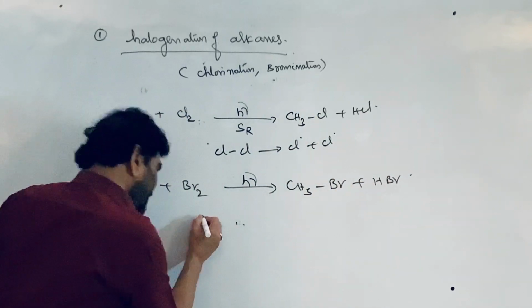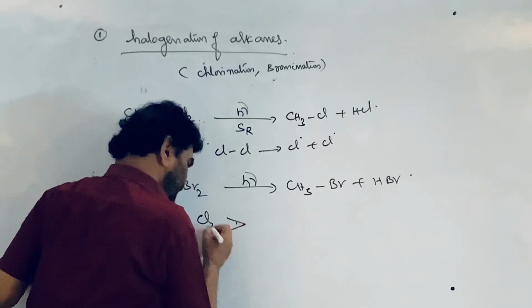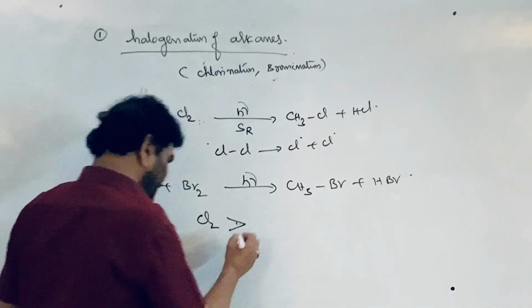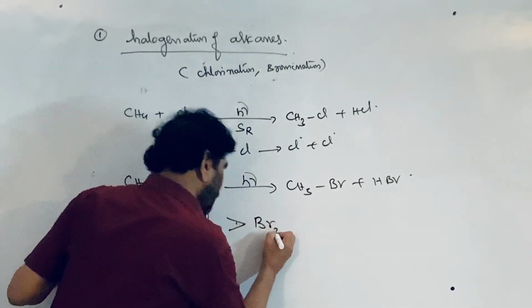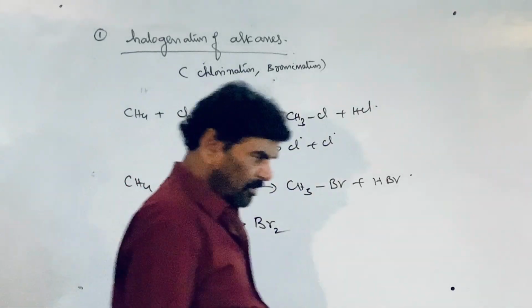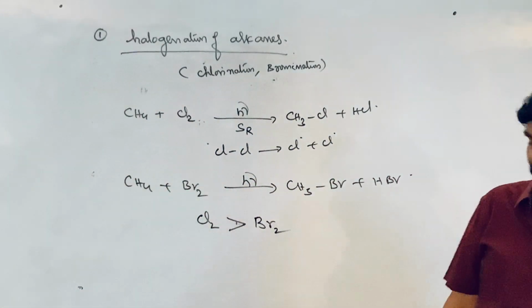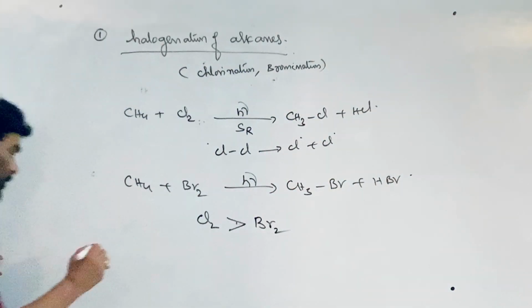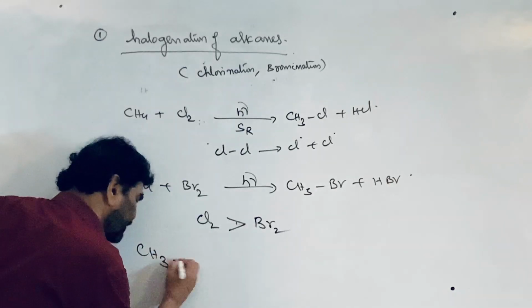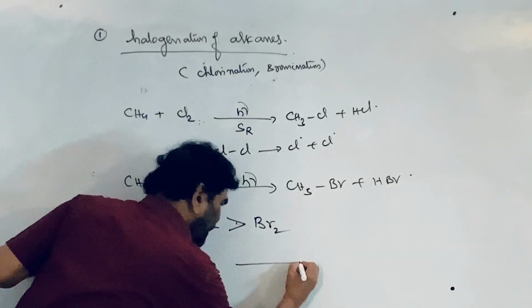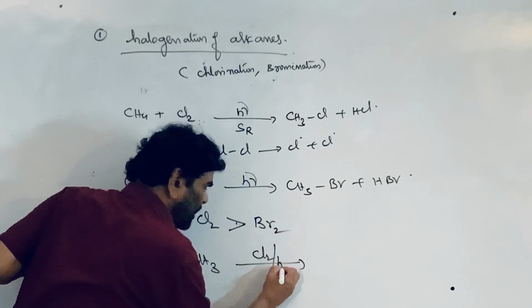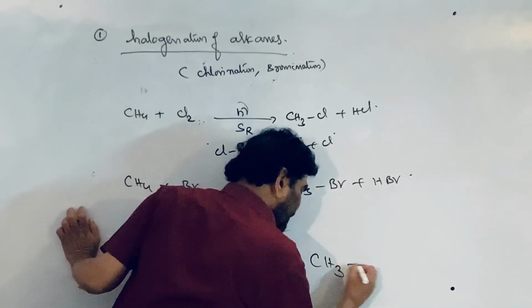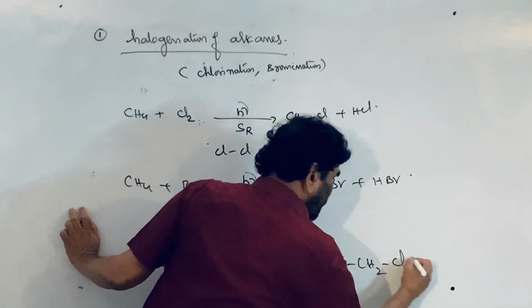See, chlorine is more electronegative, more reactive. The activation energy needed is very low for chlorination compared to bromination. Chlorination is faster than bromination. If you take ethane and treat it with chlorine in the presence of light, where Cl dot is the attacking species, ethyl chloride is formed plus HCl.